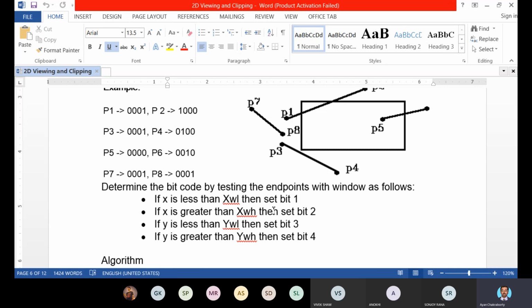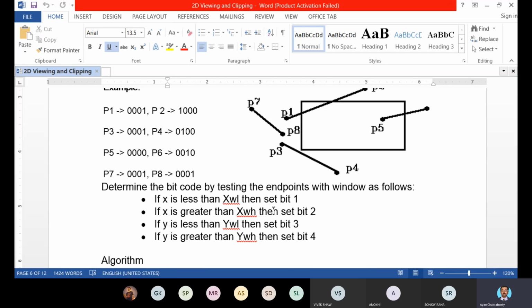And if the endpoints are fully or partially outside the clipping area, then the second check we have to do is whether there is any intersection, any intersection points between the line and the boundary line of the clipping area. These checks we have to do for each and every line present in the problem. So this checking will take much more time. That's why the time complexity is high.